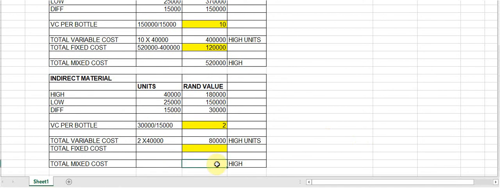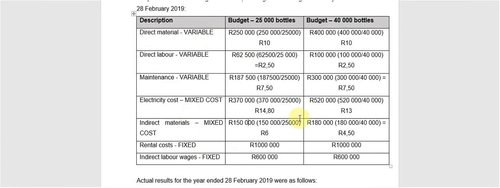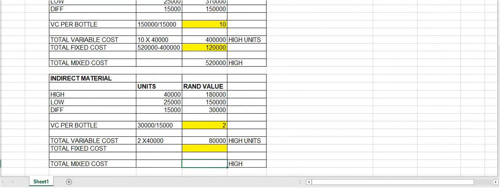Then we need to go and find the highest mix cost for indirect material. Again, I'm going back to my budgetary values. The highest mix cost was 180,000. Now it is easy to calculate the fixed cost. I'm going to say 180,000 minus 80,000.